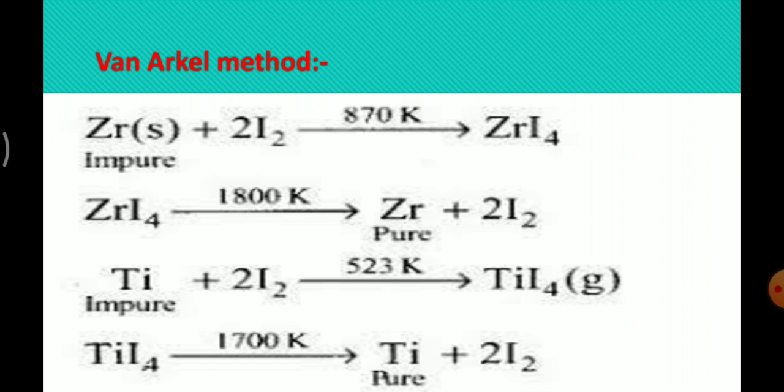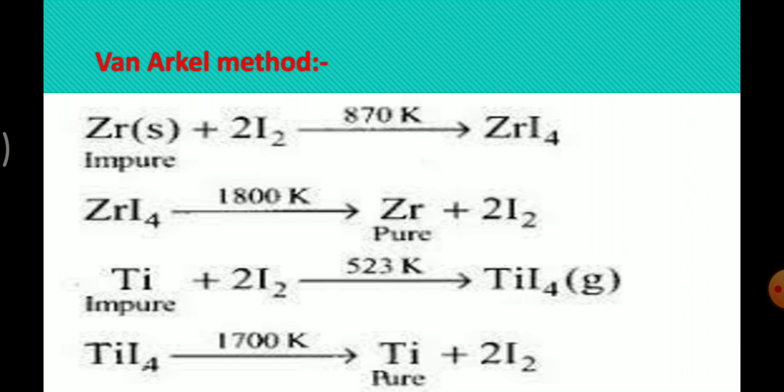And next one, students, Van Arkel method. Here the crude metal is heated in an evacuated vessel with iodine to form a volatile metal iodide, and the metal iodide is decomposed on an electrically heated tungsten filament at 1800 Kelvin temperature. The pure metal is deposited on the filament.